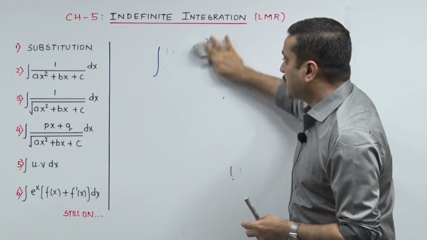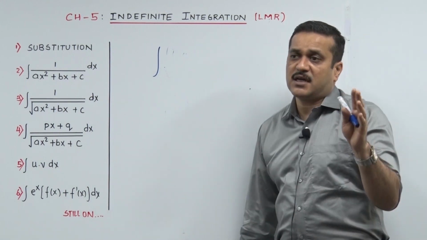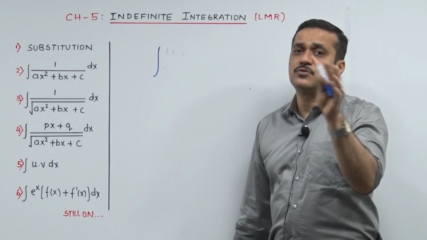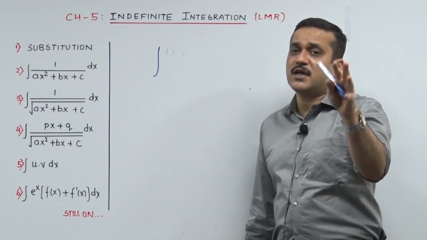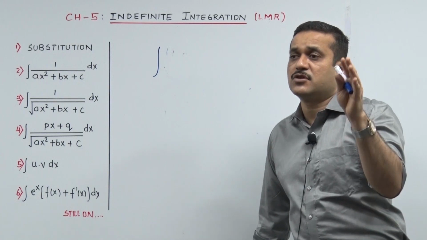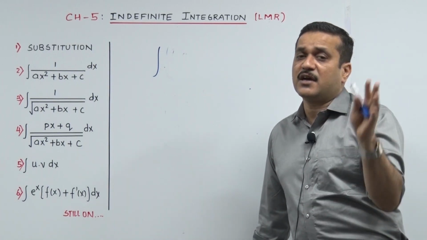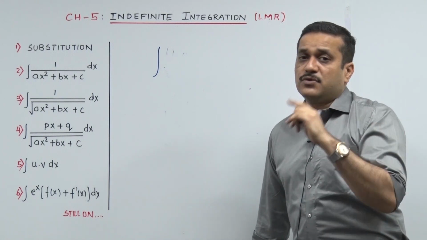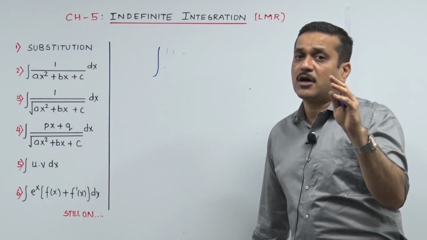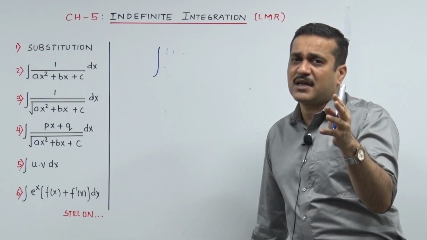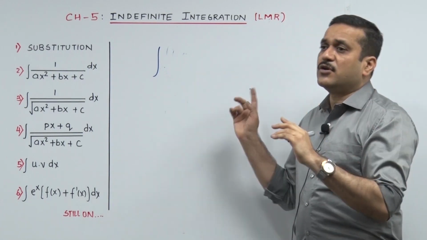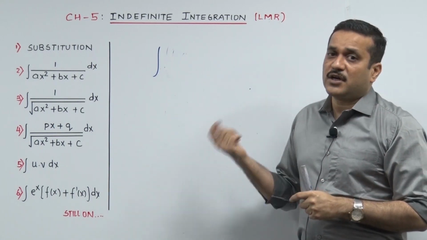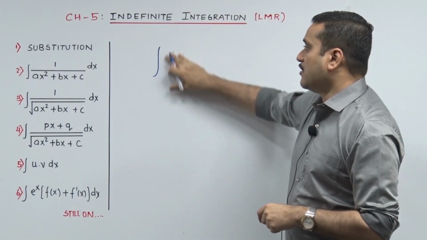In substitution, let us see one or two more sums so that the picture becomes very clear. But let me punch that point. The moment you think this has to become t, the very next moment, without taking a breath, you need to figure out who is going to become dt. Because if you are integrating a function which is in terms of t, it has to be integrated with respect to t. So you need that dt. So immediately you have to figure out who will become dt. So it is the derivative dot dx. Now you are going to go dt by dx and the dx goes in front. So the derivative dot dx becomes your dt. So coming back, one more sum.